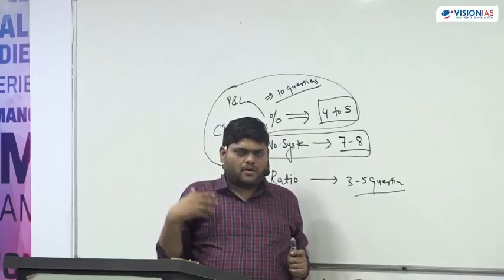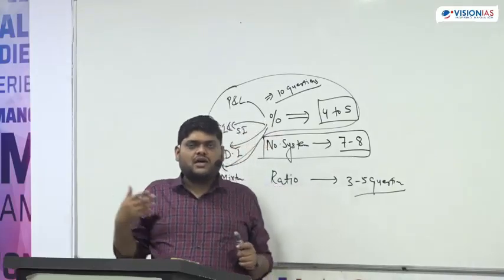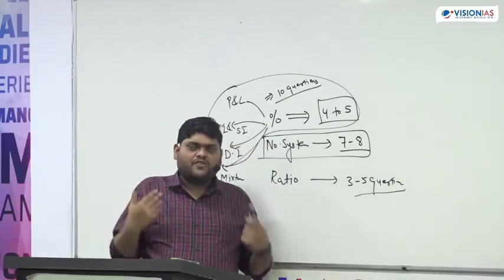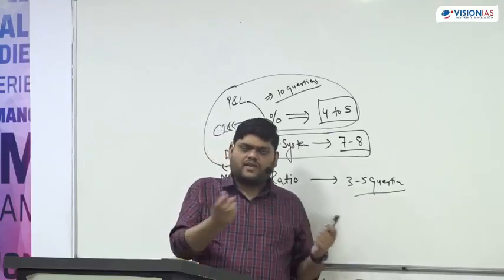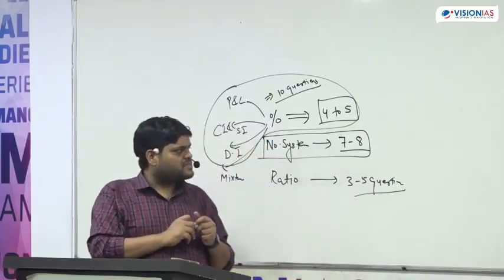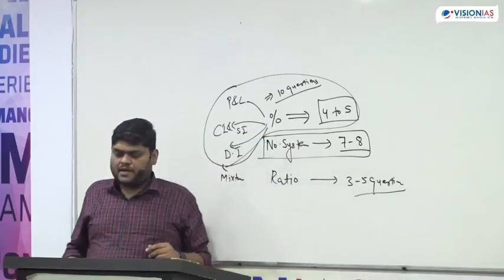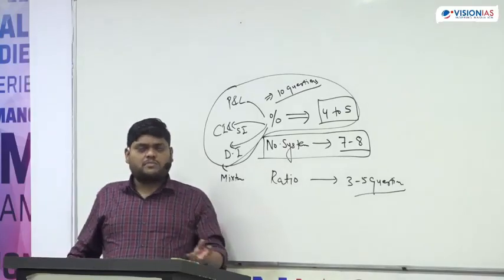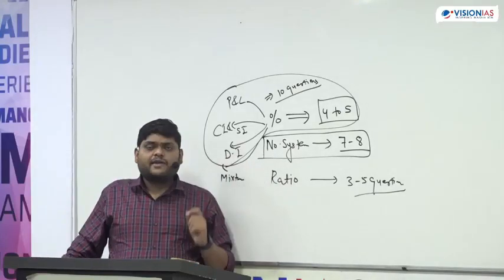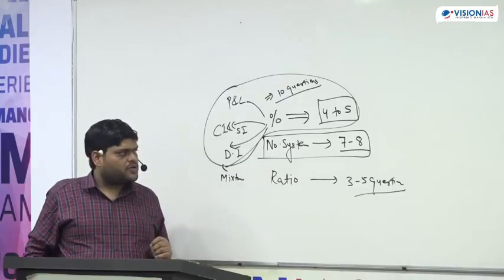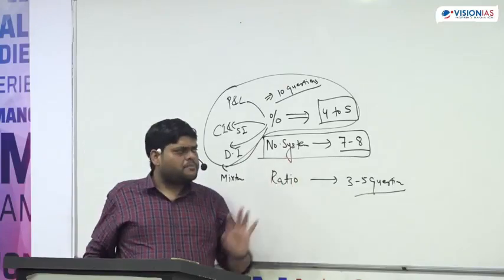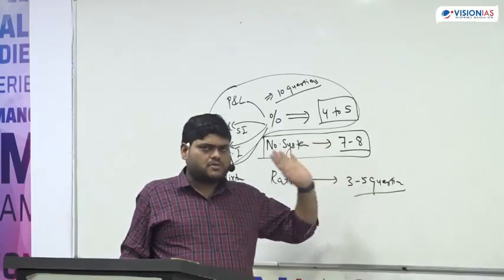Because in mathematics, in every question there are some numbers, we have to calculate something. So we will connect it with the number system. Suppose any puzzle question is there, that puzzle question we will say belongs to number system. So core number system, 7 to 8 questions are done.